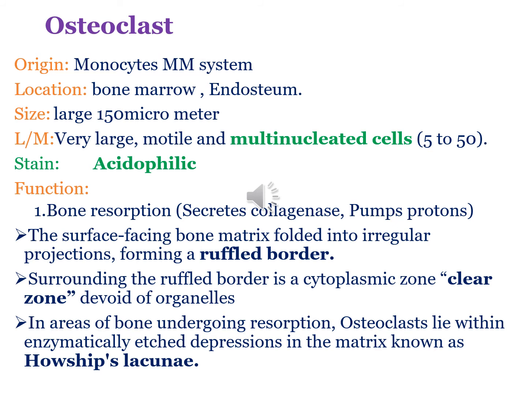So osteoclasts lie within enzymatically etched depressions or cavities in the bone matrix known as resorption cavities, resorption bays, or Howship's lacunae. In active osteoclasts, the surface against the bone matrix is thrown into irregular projections known as the ruffled border, surrounded by a cytoplasmic zone rich in actin filaments, which is a site for adhesion to the matrix.